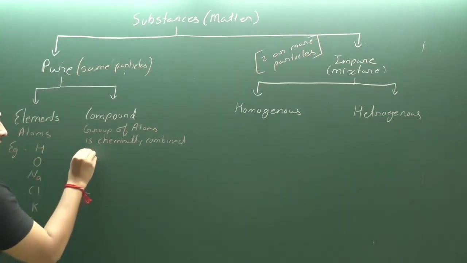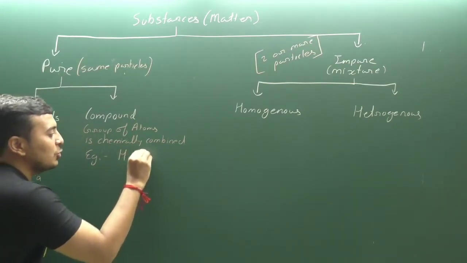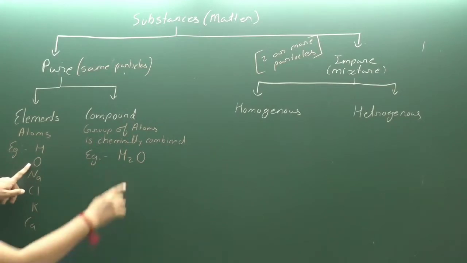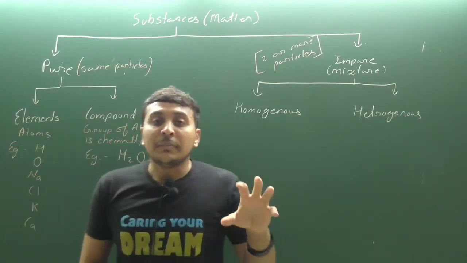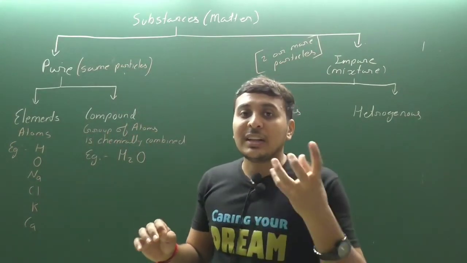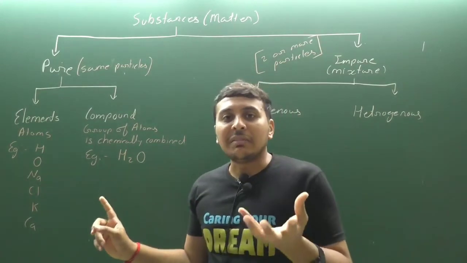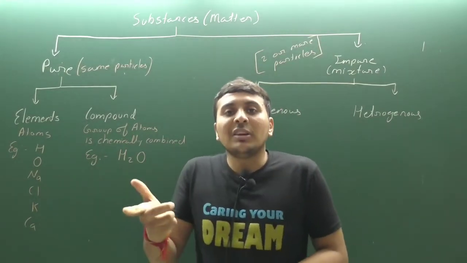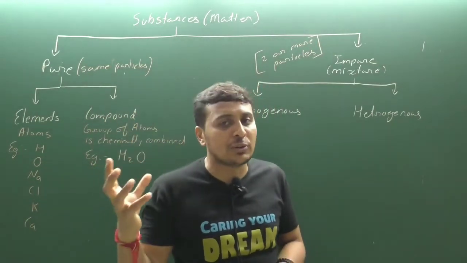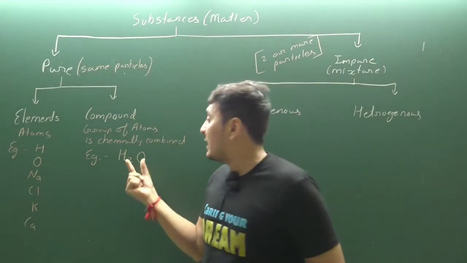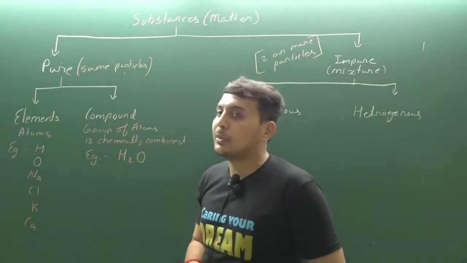Clear? Now if I give you an example, then you would be quite clear about that. For example, water, H2O. Two hydrogen atoms and one oxygen atom are permanently merged with each other. They are chemically combined. If we decrease the temperature of water, then it becomes solid ice, but it is still H2O. In liquid water it is also H2O. If we boil the water, then also it is H2O. Steam is also H2O. Moisture is also H2O. Clouds are also H2O. No matter what the conditions are, it will remain H2O. So there is a single type of particle, chemically combined. So it is known as a pure substance.